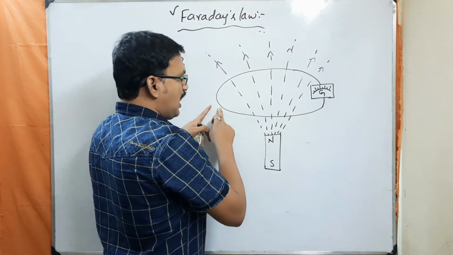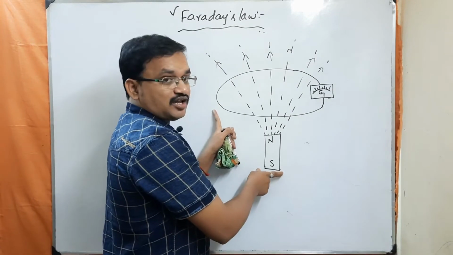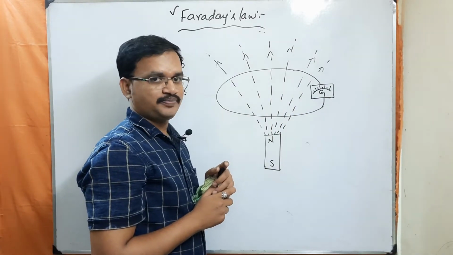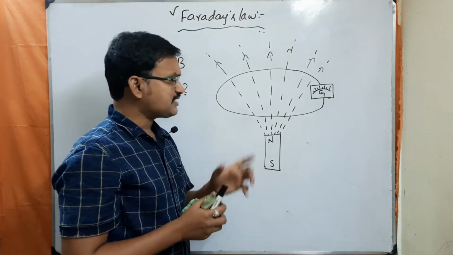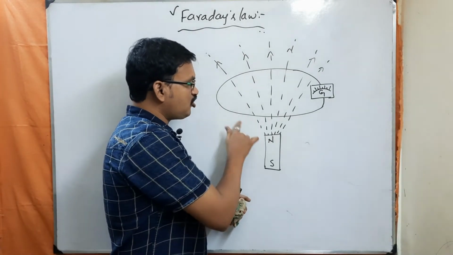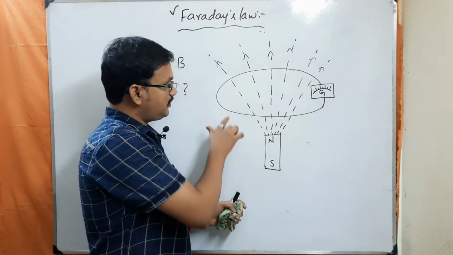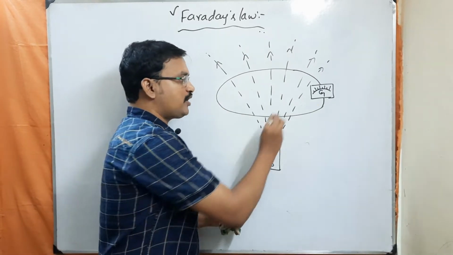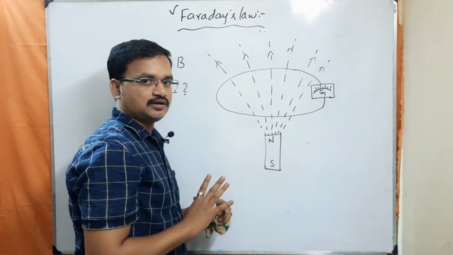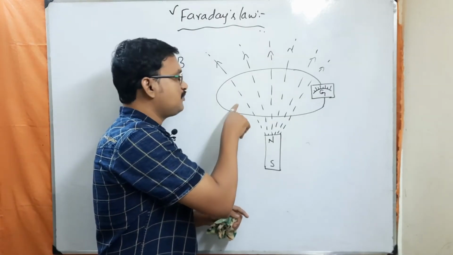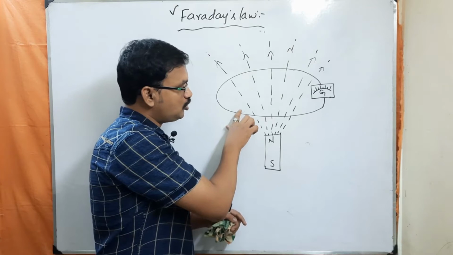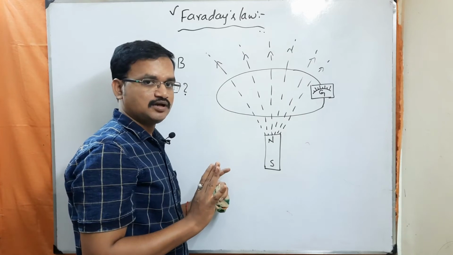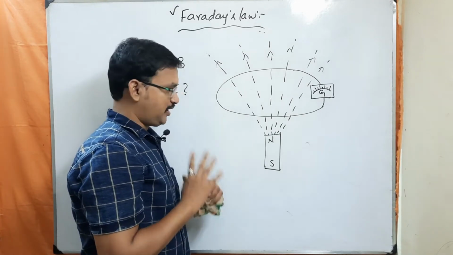Whenever the loop and magnet both are stationary, in that case he has not seen any deflection in the galvanometer. So from this, what he has observed is whenever there is a relative motion between the loop and magnet, only in that case we are seeing the deflection in the galvanometer. Whenever there is no relative motion between the loop and magnet, there is no deflection in the galvanometer. Okay, so these are the observations he has made.